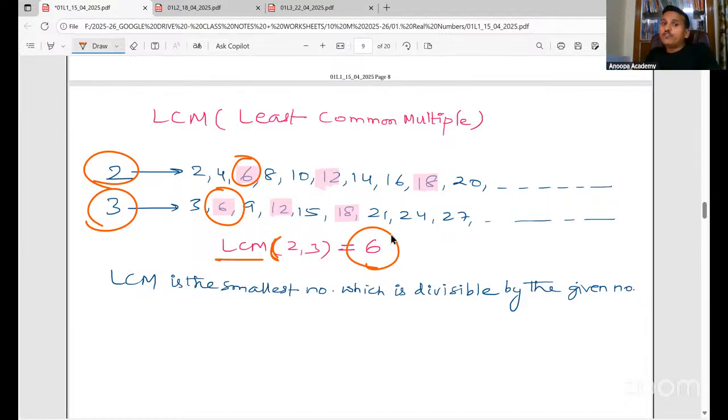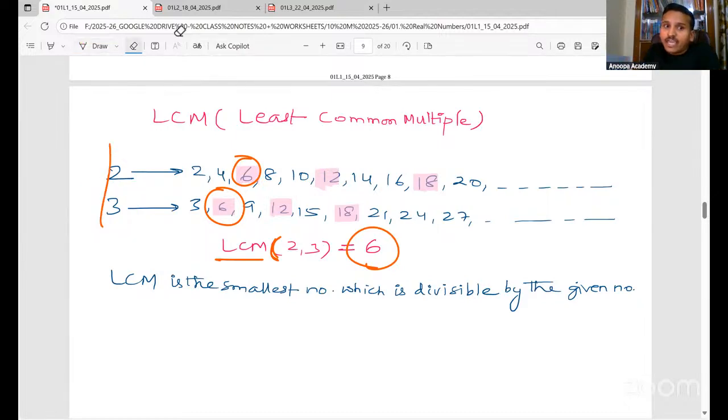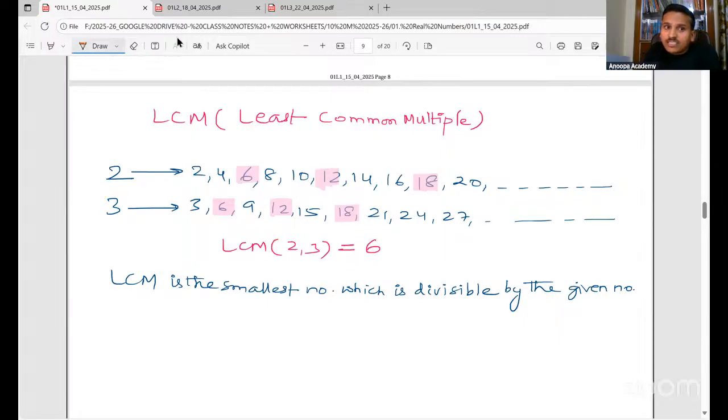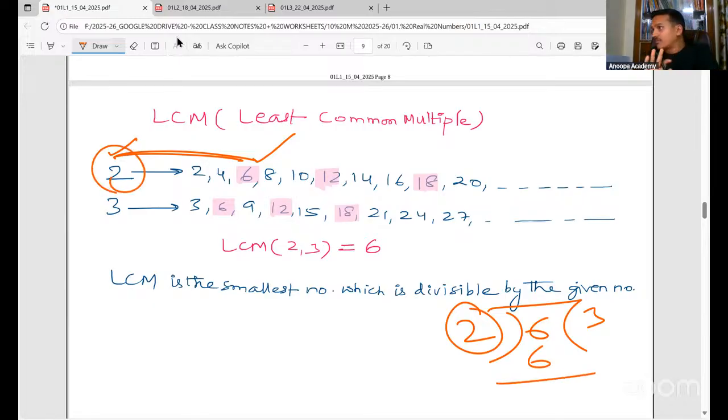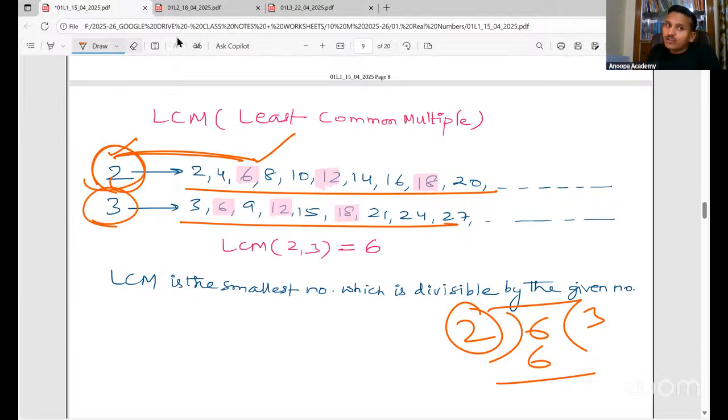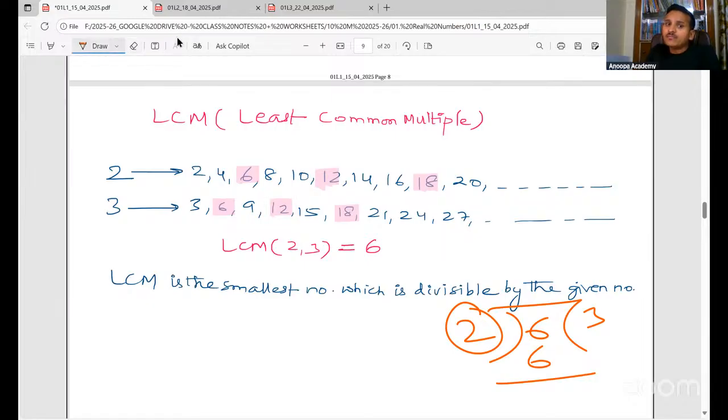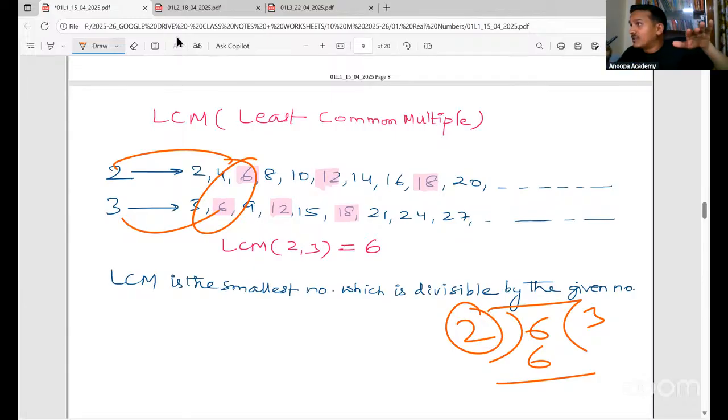Yes. So if you observe carefully, for LCM we are taking multiples. Now if 6 is a multiple of 2, 6 will be divisible by 2 for sure. Because when we are doing division, we are taking multiples of the divisor, right? Yes or no? Please remember, all the multiples will be divisible by 2. All these multiples will be divisible by 3. Now common multiples will be divisible by both. Common multiples will be divisible by both, right? Yes or no? Multiples will be divisible, not divide.